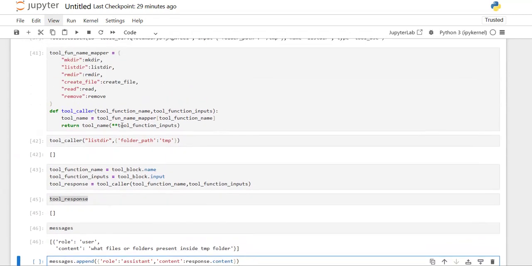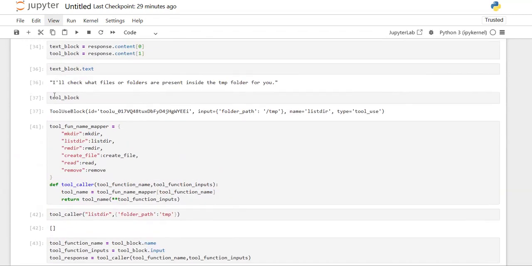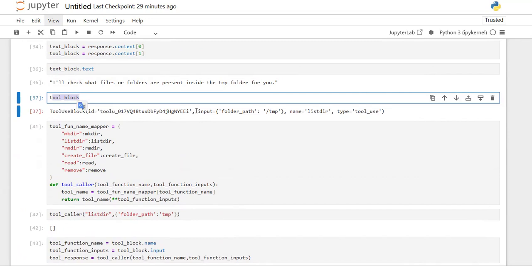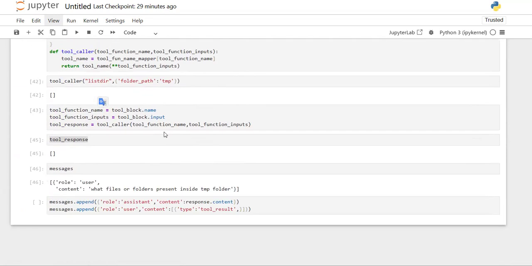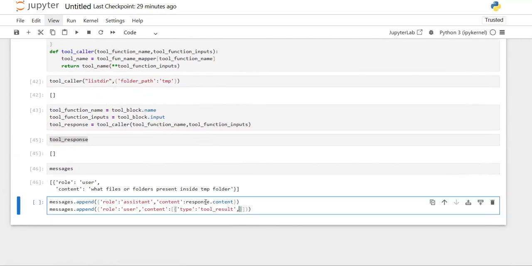Inside this tool block, it provided some ID, right? Yes. That ID it will expect on the assistant related content, so that you can specify which requested tool call this is, by using this tool use ID. I'm providing that unique ID where this tool call is expected.